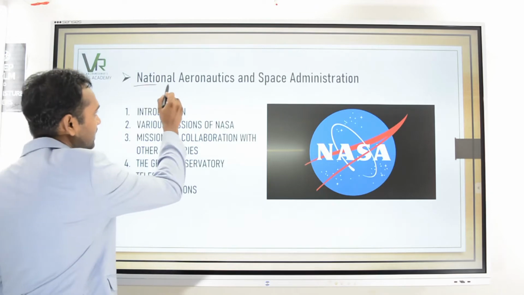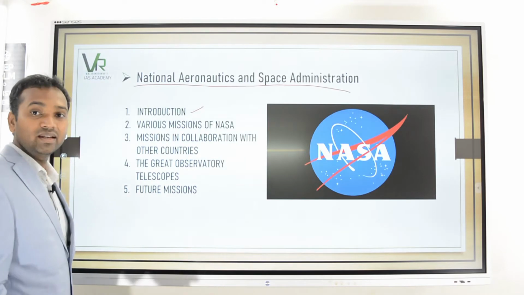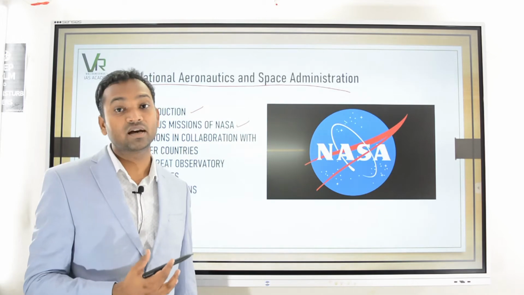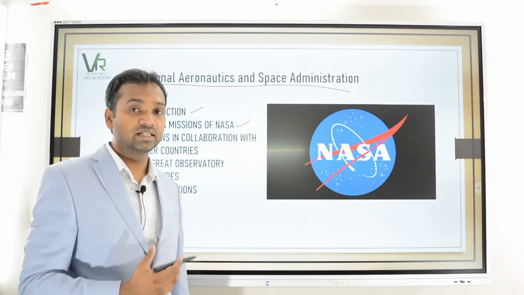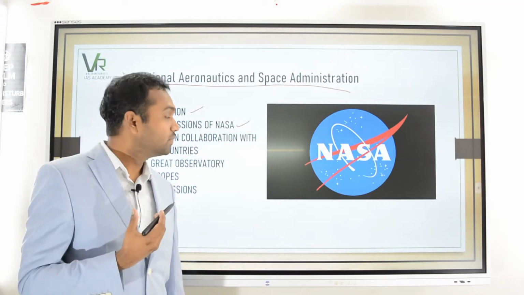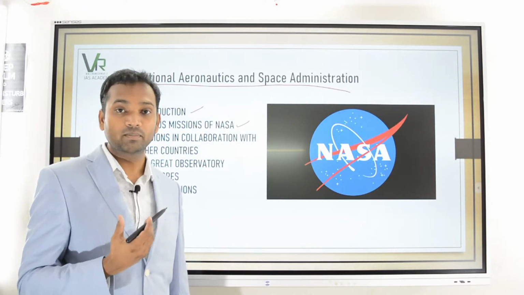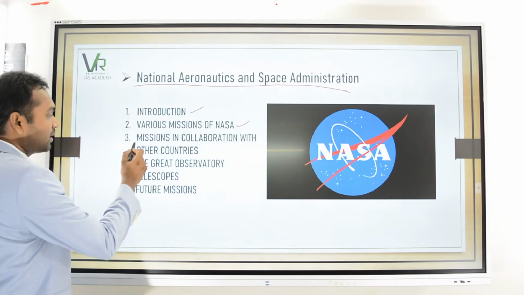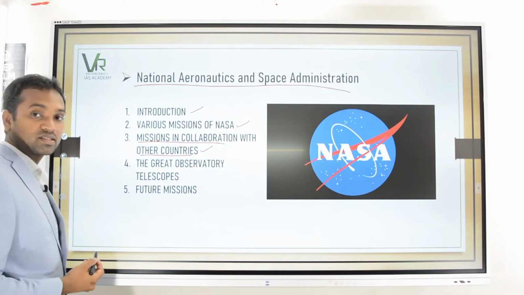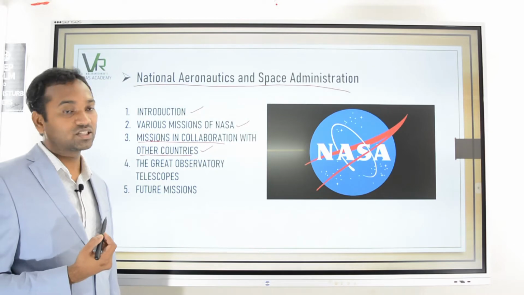Then coming to NASA, the National Aeronautics and Space Administration, we are going to go through the introduction and various missions of NASA. That means the different missions launched by NASA to Mars, to the Moon, to different planets including Jupiter, and even missions into the Goldilocks zone and the Kuiper Belt zone. Missions in collaboration with other countries, like the European Space Agency, and the International Space Station in collaboration with Russian space agencies, will also be included.